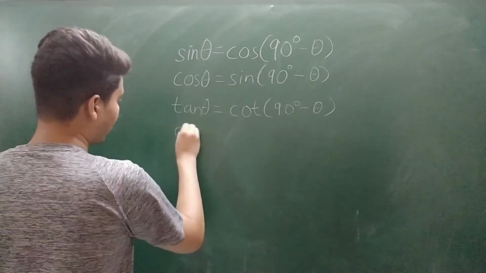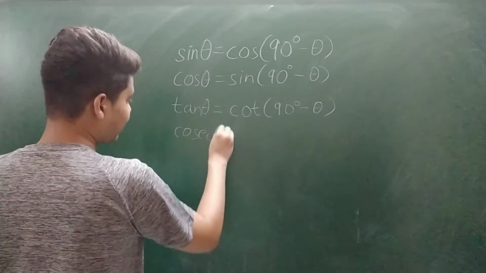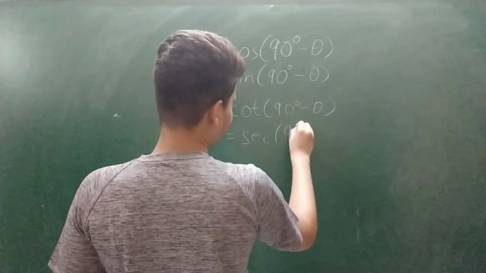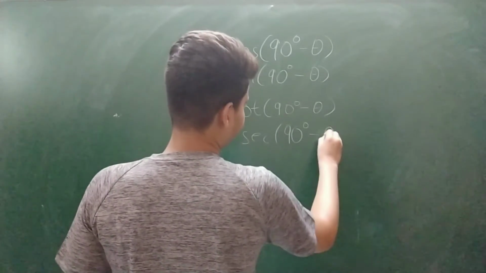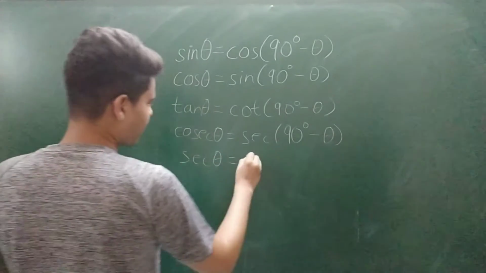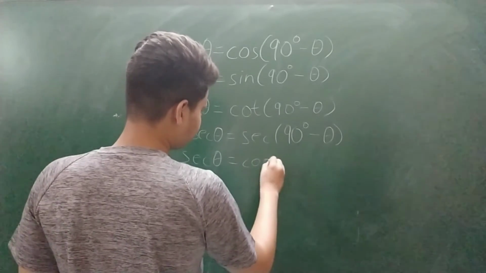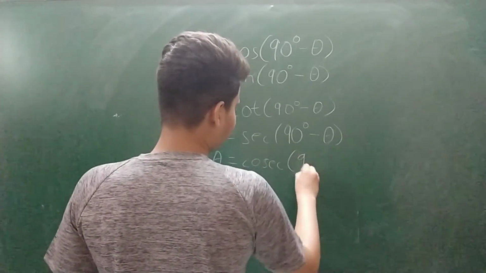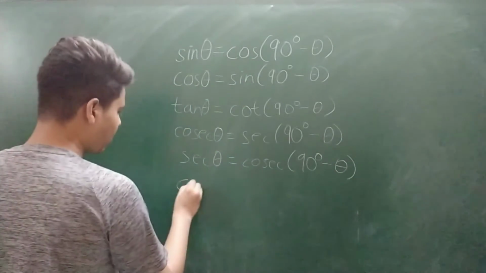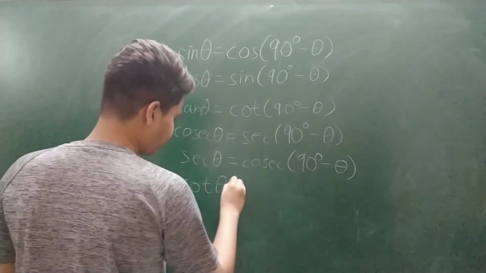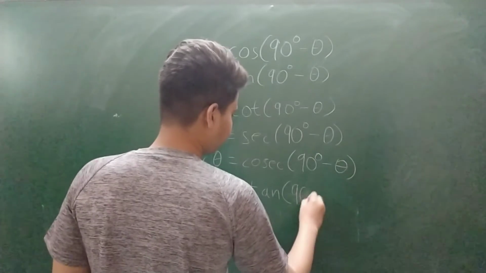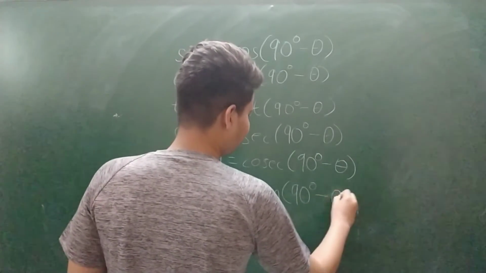Then we have cosec theta. Cosec theta, we can write it as sec 90 degree minus theta. Then we can write sec theta as cosec 90 degree minus theta, and we can write cot theta as tan 90 degree minus theta.